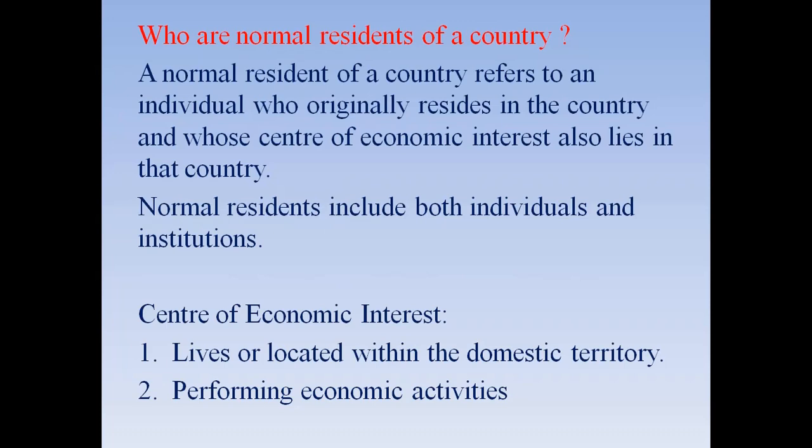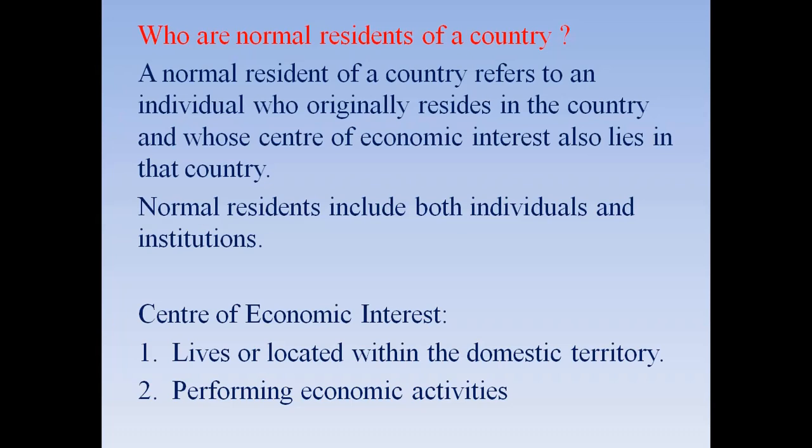A normal resident of a country refers to an individual who originally resides in the country and whose center of economic interest also lies in that country. In simple language, whoever is a citizen of a particular country, for example, India. Now you have an Aadhaar card, so you are a citizen of India. So you are a normal resident of India.